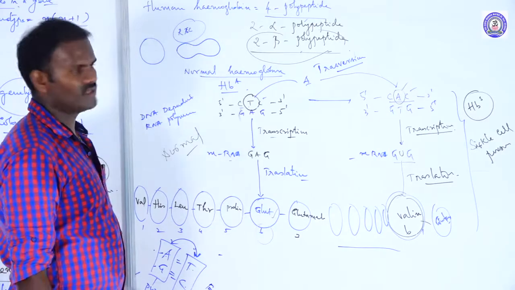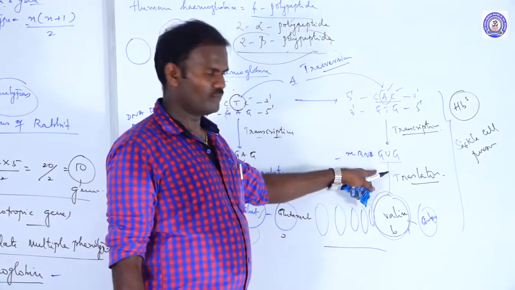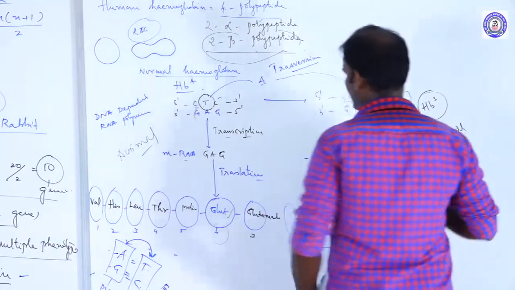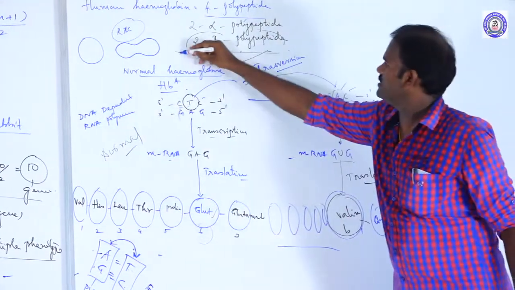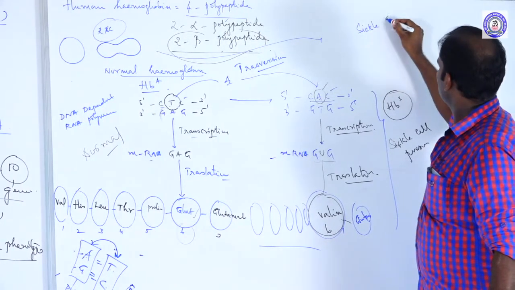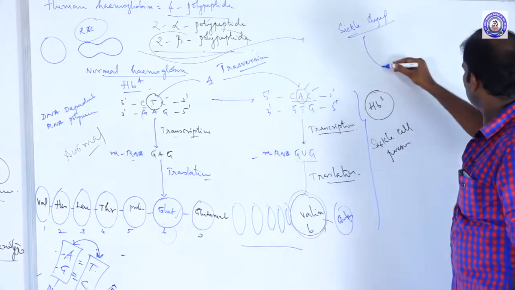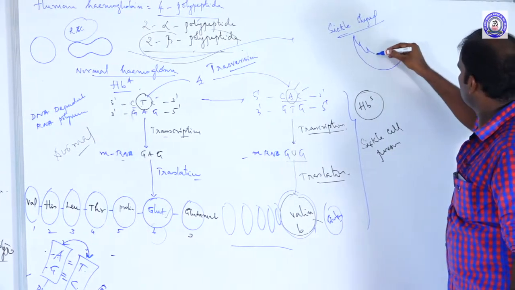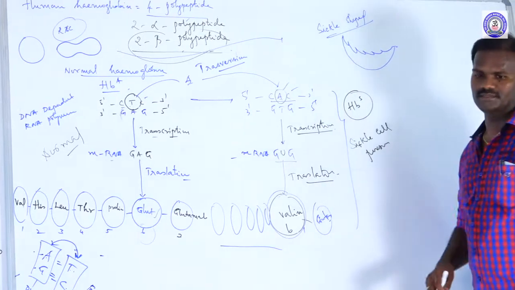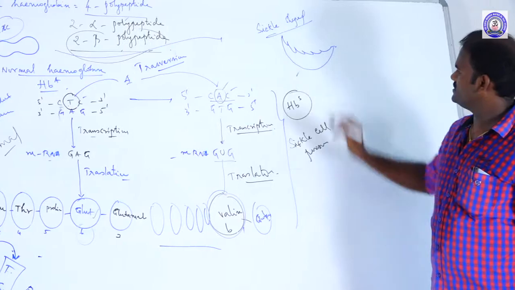This is a normal RBC. Due to the mutation, the structure of the RBC changes into a sickle shape. Yes, these are the sickle shape. So it's a sickle cell person.